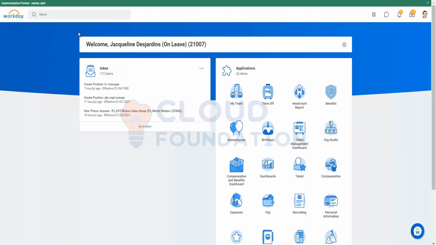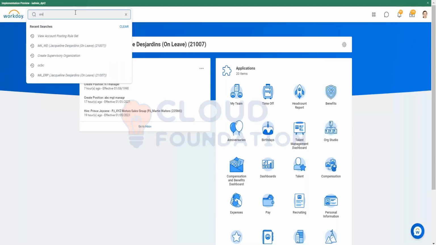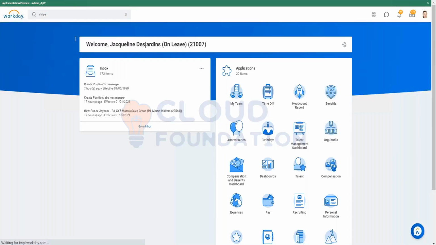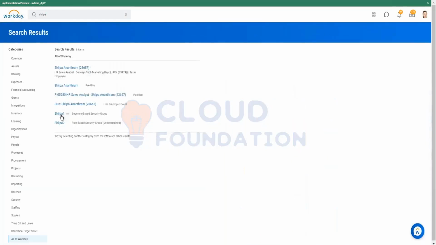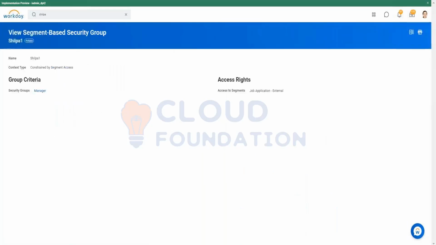So what we did yesterday, we created one segment-based security group in which we included the manager to have access to the job application for external candidates. So this is called the segment. Some segments are defined by Workday, so this is one of them, and some we can create on our own.